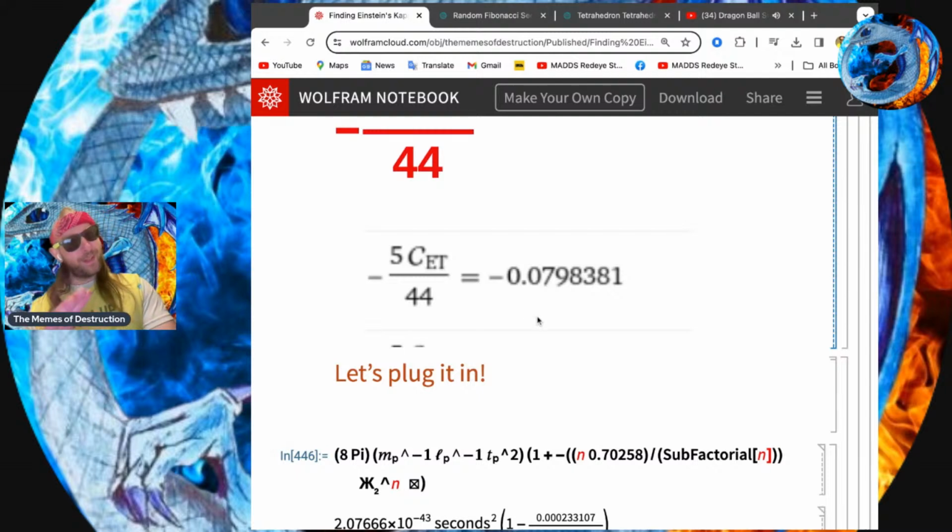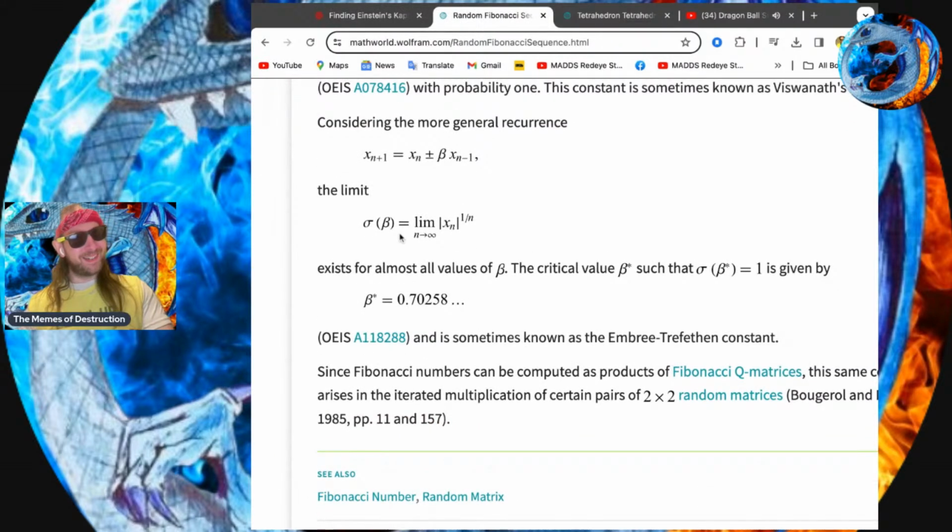But essentially, I'm like, all right, it's a 5-dimensional model. Okay, we got 5 dimensions times the Embry-Trefethen constant. I'm like, okay, what's that doing? It's setting up a sequence. You're taking it to the limit, plus or minus something. You're just continuing to iterate. It's like a fair coin toss.